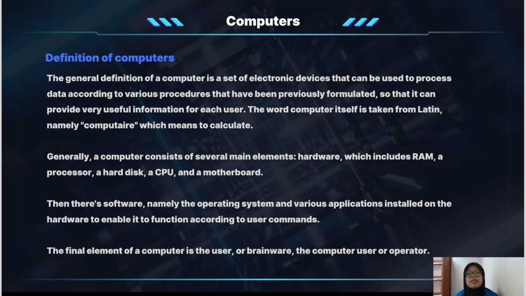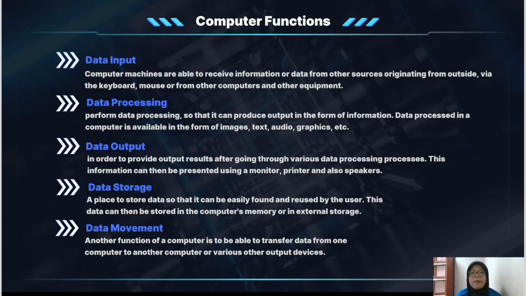Generally, a computer consists of several main elements: hardware, which includes RAM, a processor, hard disk, a CPU, and a motherboard. Then there's software, namely the operating system and various applications installed on the hardware to enable it to function according to user commands. The final element of a computer is the user or brainware, the computer user or operator.